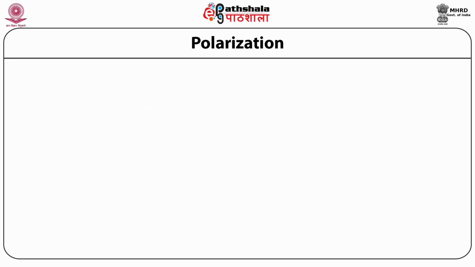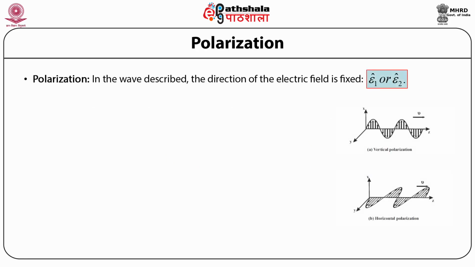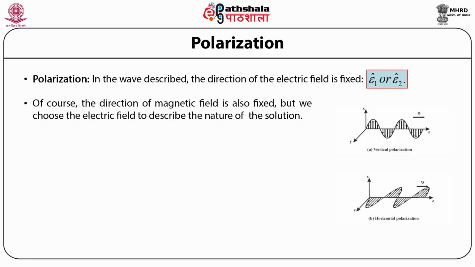Now let us look at the phenomena of polarization of these electromagnetic waves. So now if we again look at the wave equations that we have described earlier and we fix the direction of the electric field, that is, if we either take the direction of the electric field as epsilon subscript 1 cap or epsilon subscript 2 cap, then depending upon the direction of the electric field that we have fixed, we can correspondingly fix the direction of the magnetic field also.